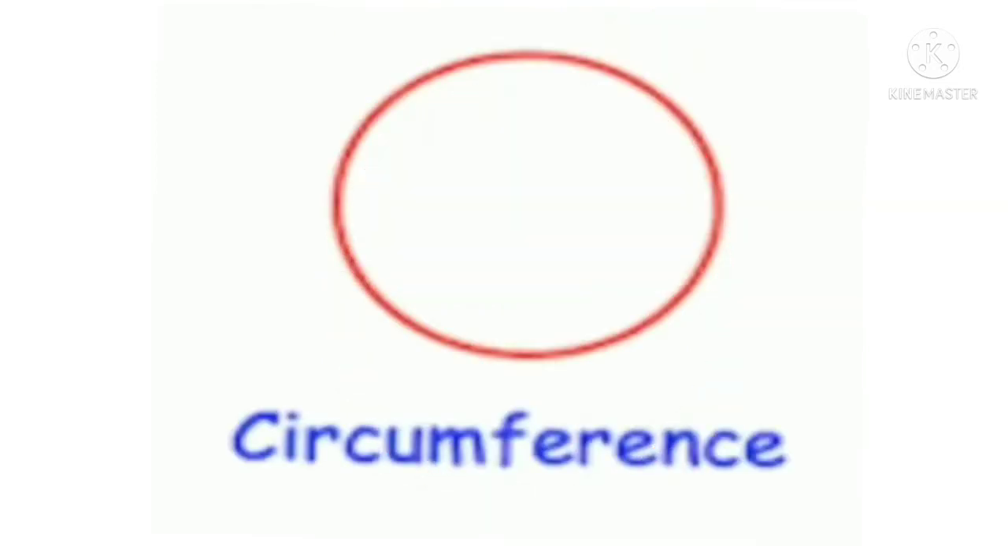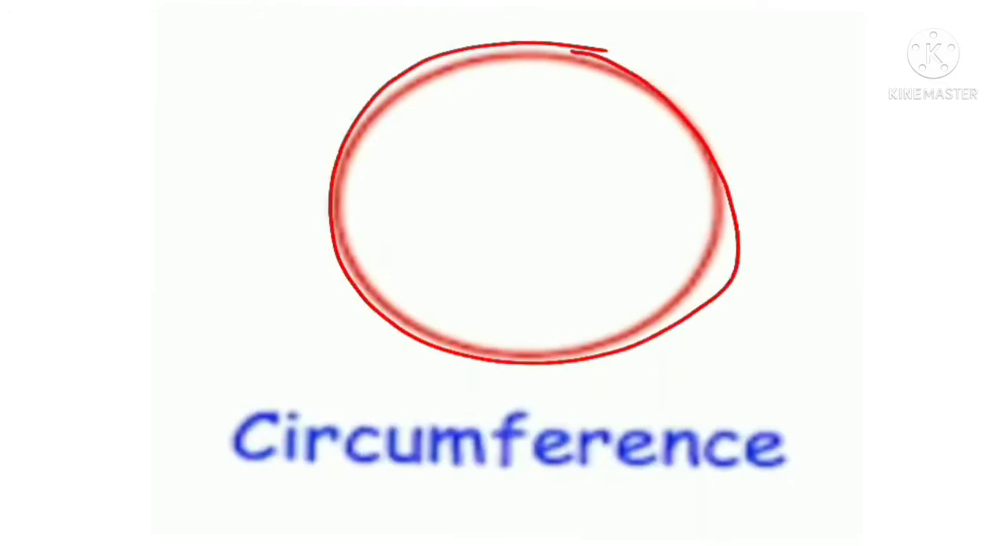Next one is circumference. The length of the complete circle is called the circumference of the circle. These are basic things you learned in the previous year, but once again we can recall it. That's all. This full length of the complete circle we call the circumference.